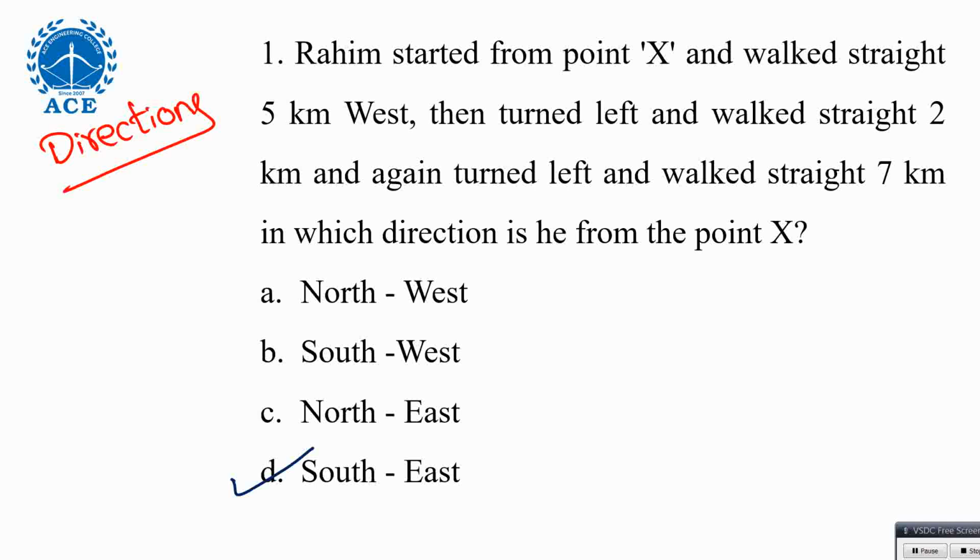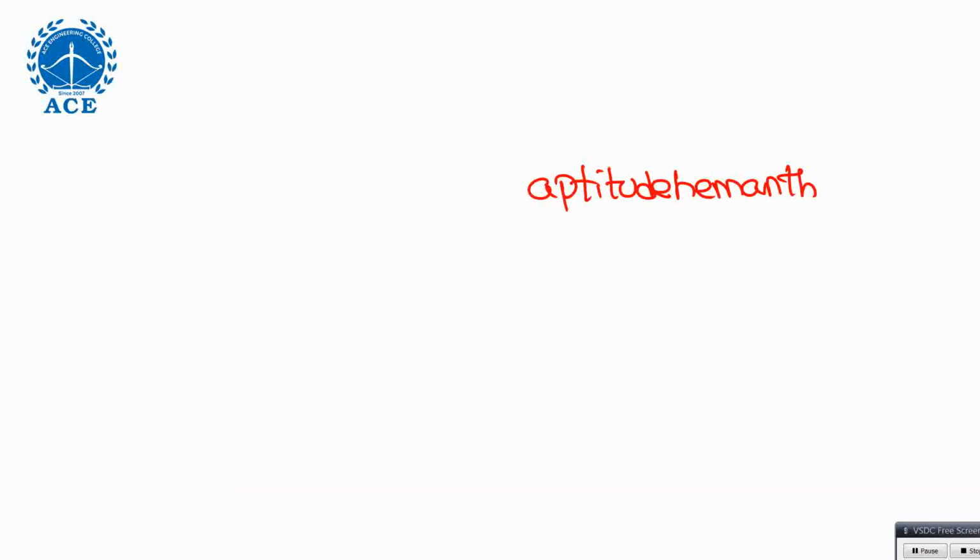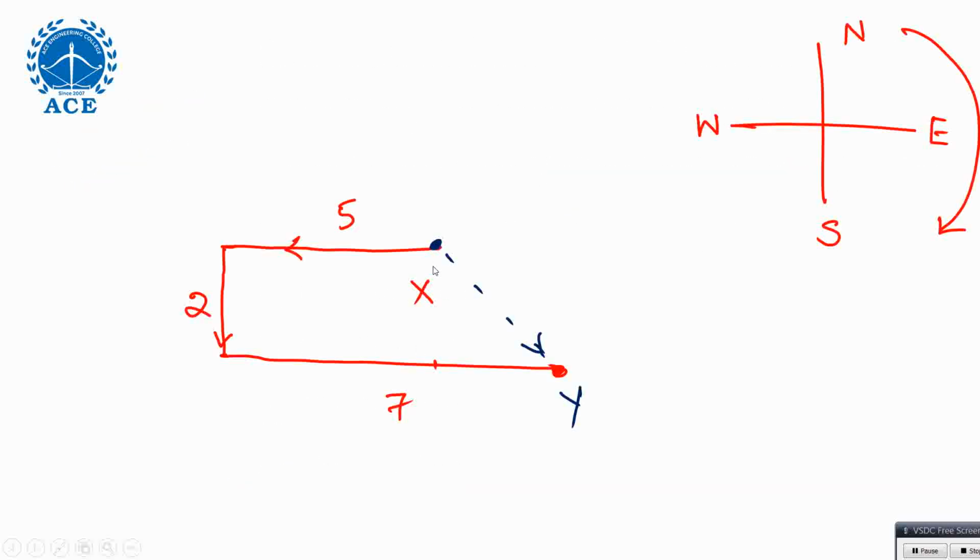See, in directions, the question may ask you which direction you are in, or what distance. From the starting point, you are at what distance? This is the starting point, and your final point is at what distance? They may ask you distance, or they may ask you related to direction as well. Right, fine. This is method 1.